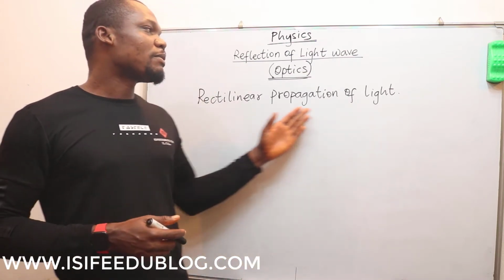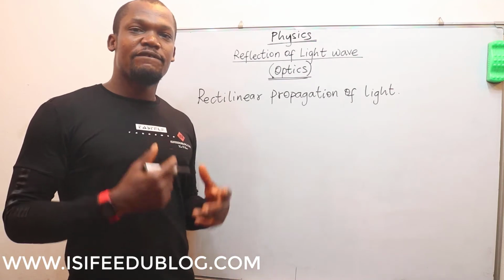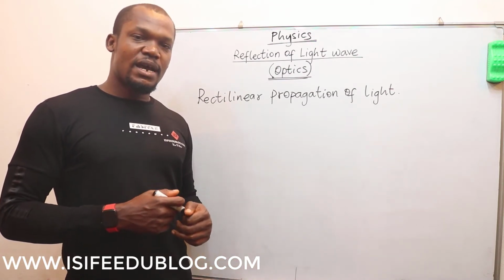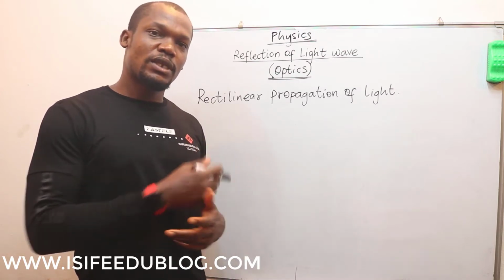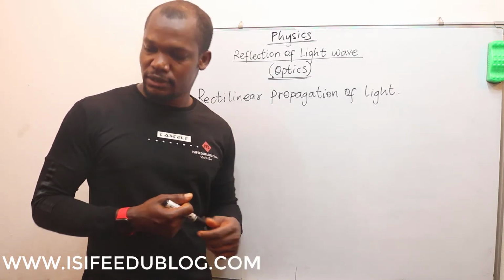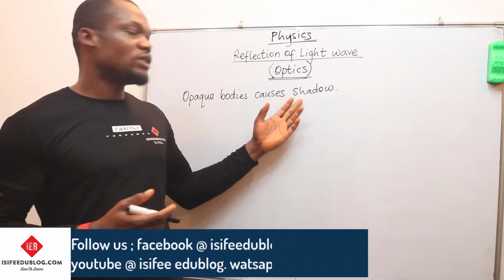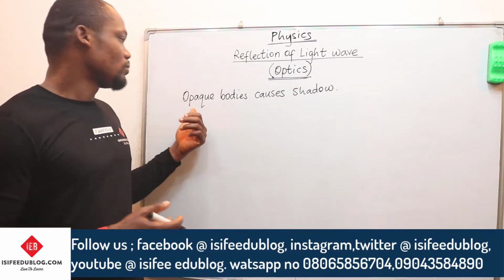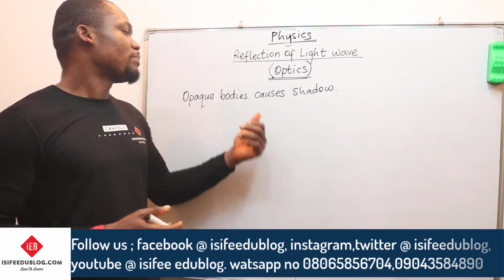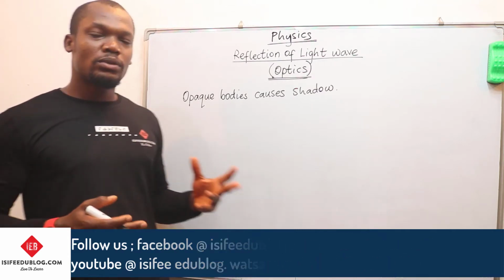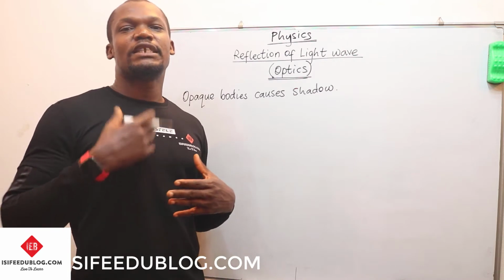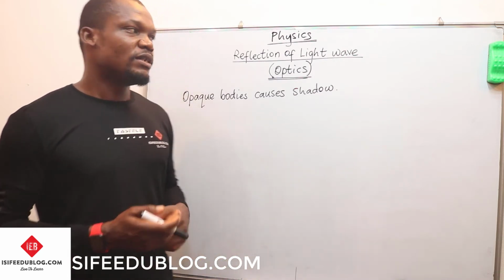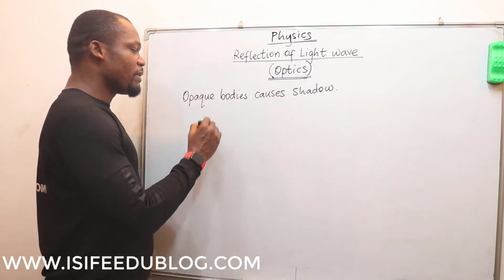Now, this rectilinear propagation of light has a very important effect, and this effect is called the shadow. Let us take a look at what the shadow is. Before we do, we have to know what opaque bodies are. We have three types of bodies with respect to the way light penetrates them. The first one is the transparent.